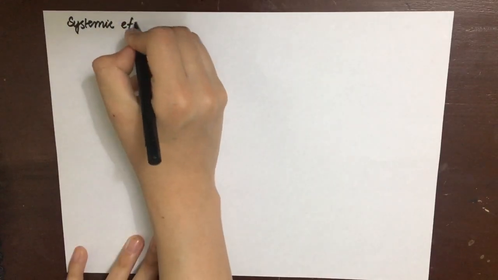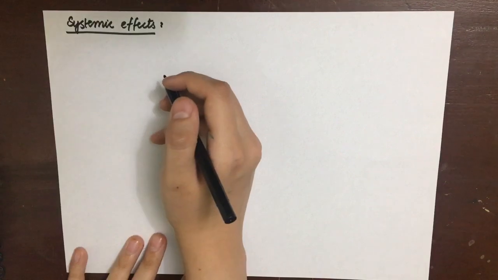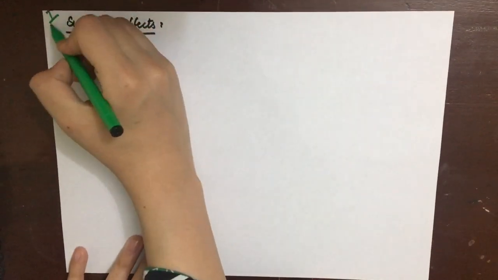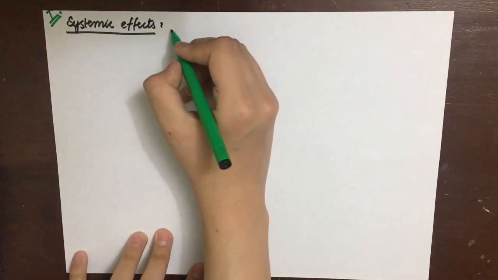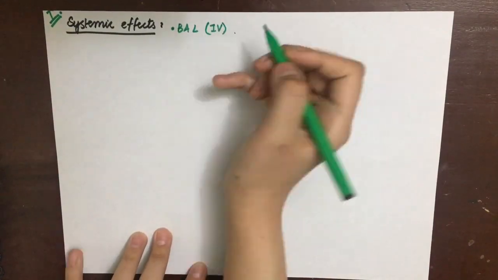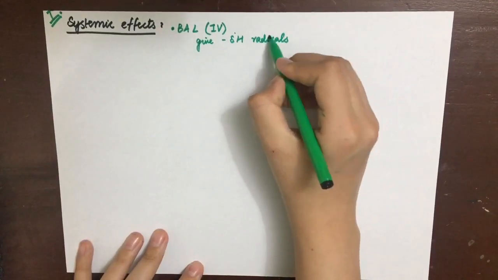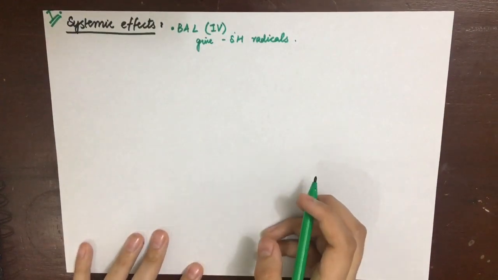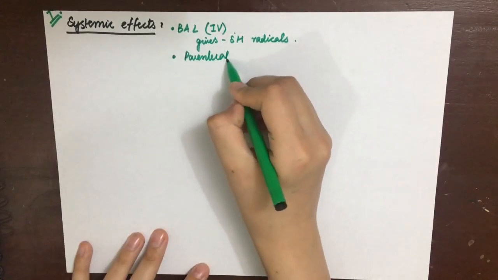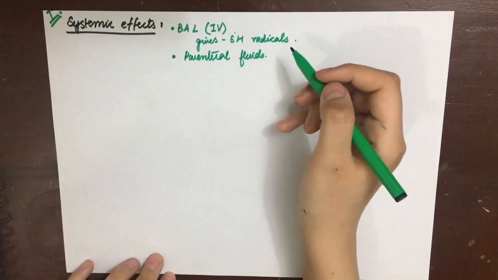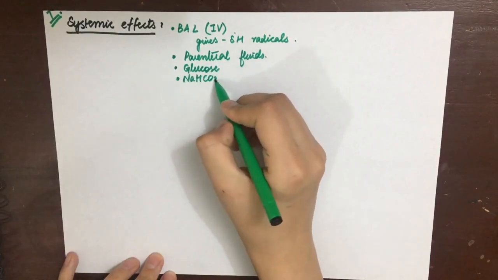Now, the systemic effects are combated by giving IV British anti-lewisite agent. Now, the mechanism by which BAL acts is that it provides two sulfhydryl group radicals to combine with the free arsenic and dislodges the arsenic from sulfhydryl groups of the enzymes. The BAL arsenic complex is excreted by the kidneys.